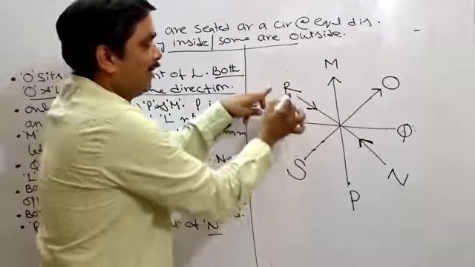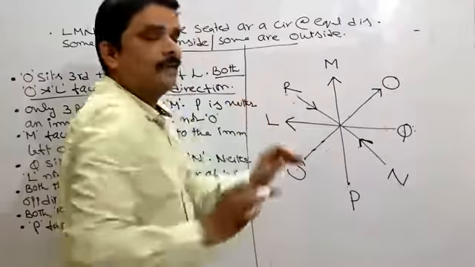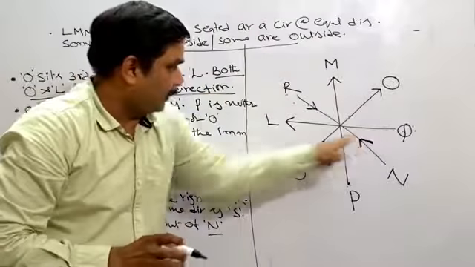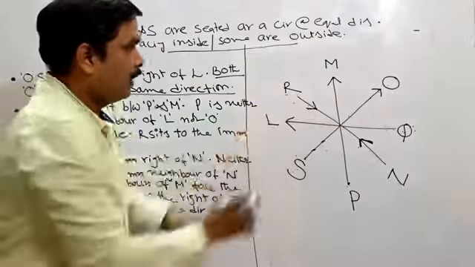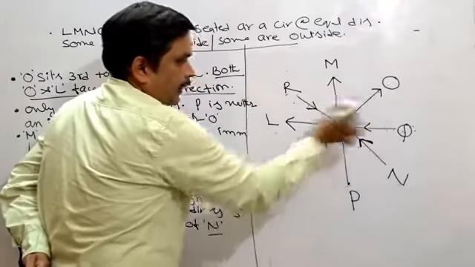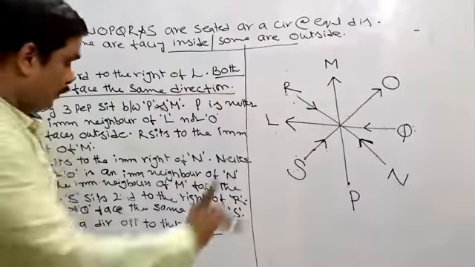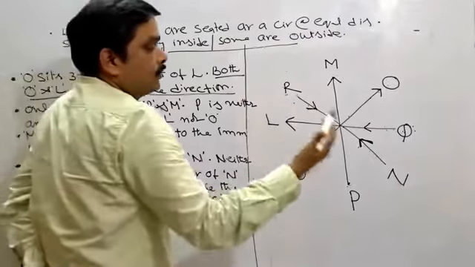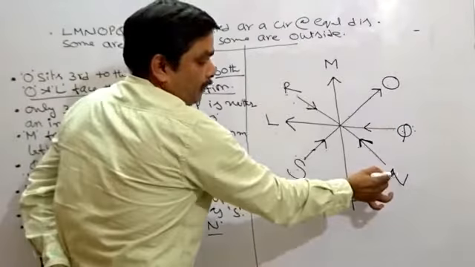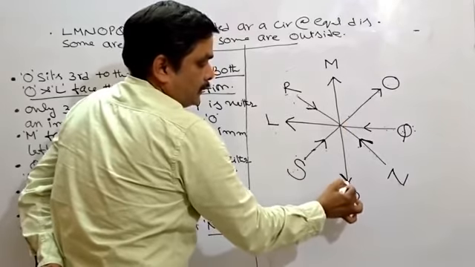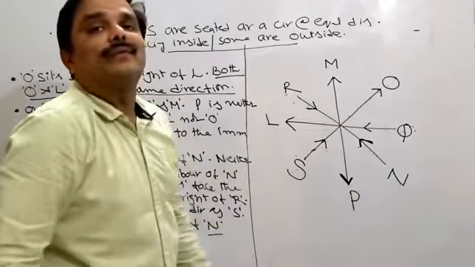What's the meaning of this one? R, Q and S, all the three must be facing the same direction. Out of the three persons, I have the direction of R. Now R and Q should face inside along with the S of course. Now the final information they have given, P faces the direction opposite to that of N. Now P faces the direction opposite to that of N. This is how we need to go for the question.